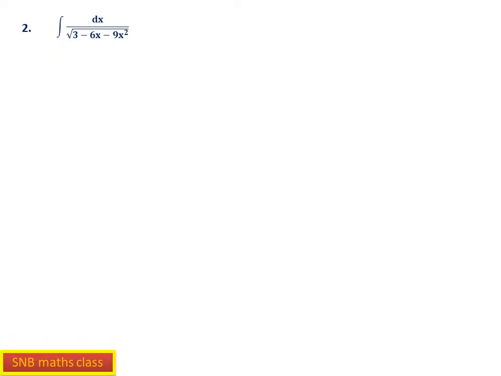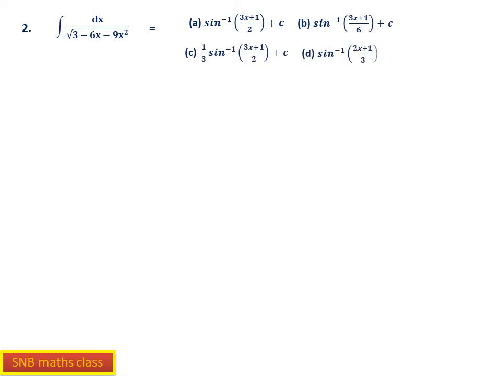Second question is integral dx by square root of (3 minus 6x minus 9x square). Of course, this comes under a standard form. So the answers given are: sine inverse (3x plus 1) by 2 plus c, sine inverse (3x plus 1) by 6 plus c, then 1 by 3 sine inverse (3x plus 1) by 2 plus c, sine inverse (2x plus 1) by 3.